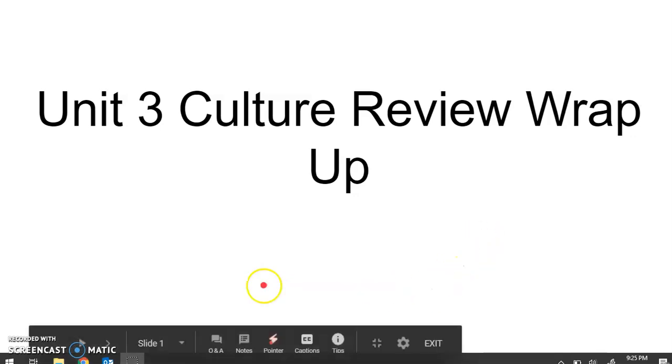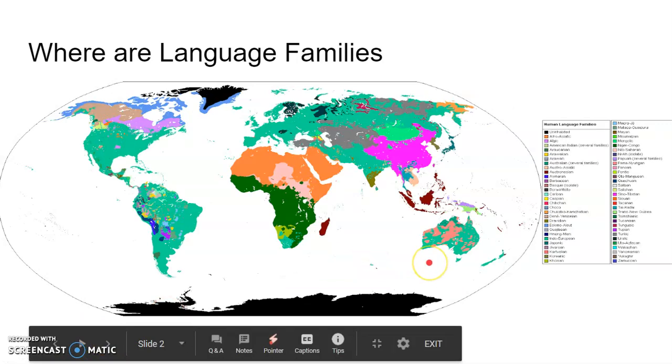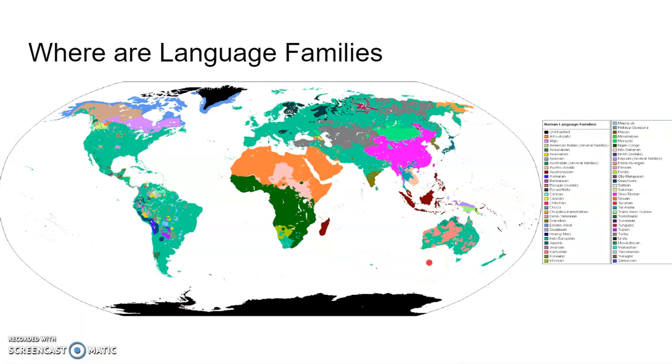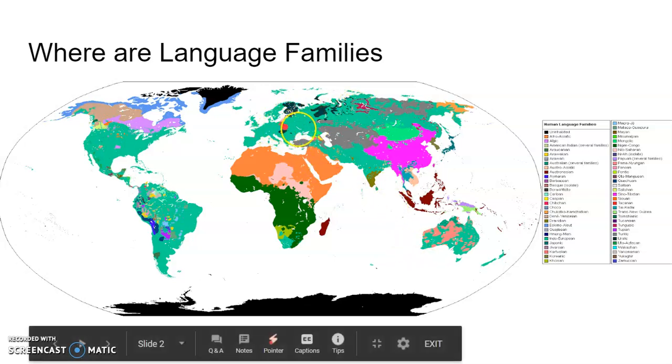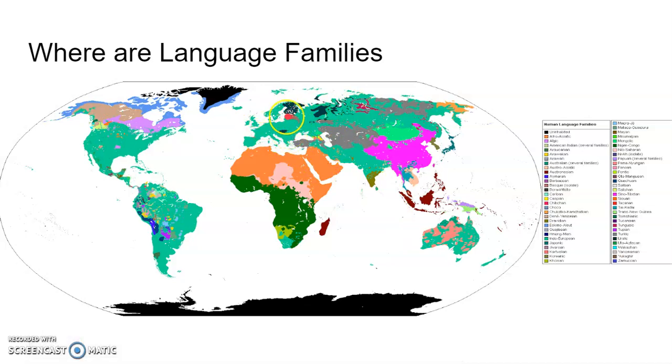So as we go through our review, here we have our language families and our location of the major language families in the world. You know that the most commonly spoken language family in the world is the Indo-European language family, and you see that here in this lighter sort of sea green color. And you can see that's all through Europe, Eastern Europe, Russia, down here through India, over into Afghanistan. That would be the Indo-Aryan part of the branch of the Indo-European.